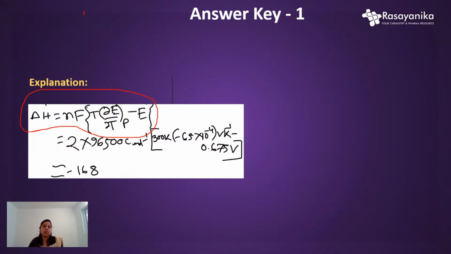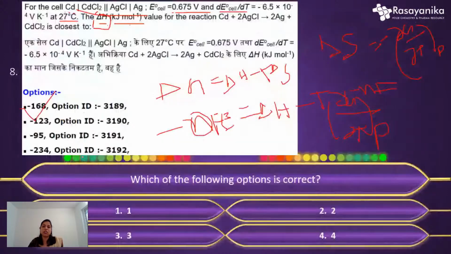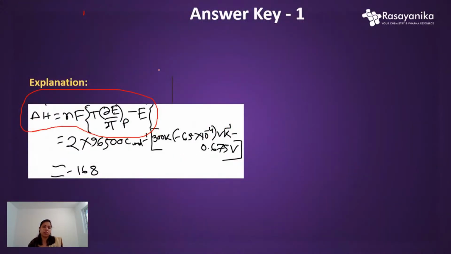Now put the value N is 2 here. That's 2 electrons transferred because the equation is like this: 2Ag plus 2 CdCl2, like this. So Ag plus, this charge is 2. Okay, total charge is 2. That is the 2 electron system transferred. So 2 into the Faraday value, that is 96500 coulomb per mole.